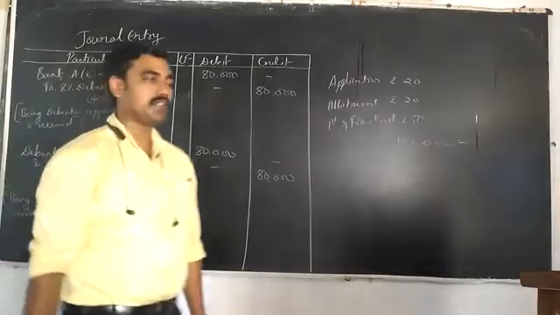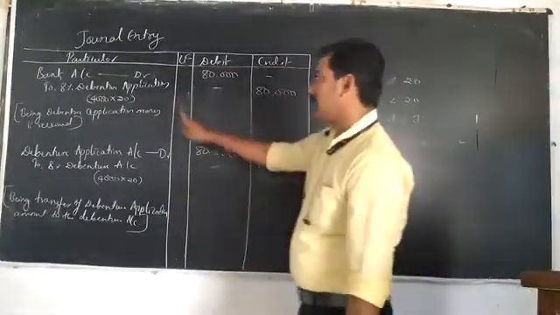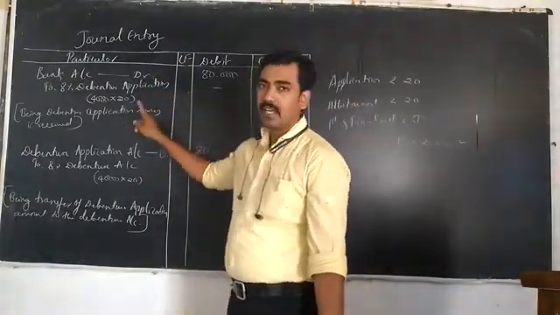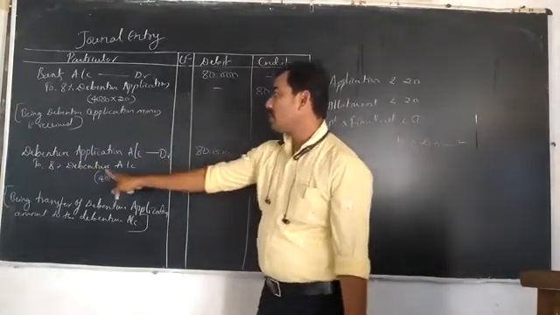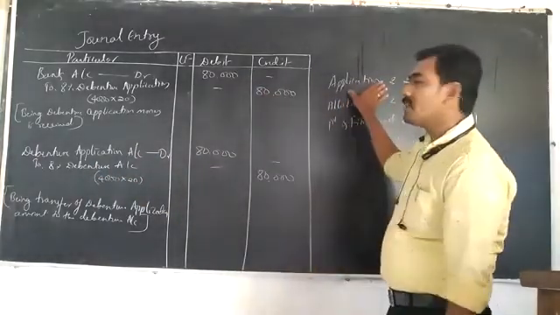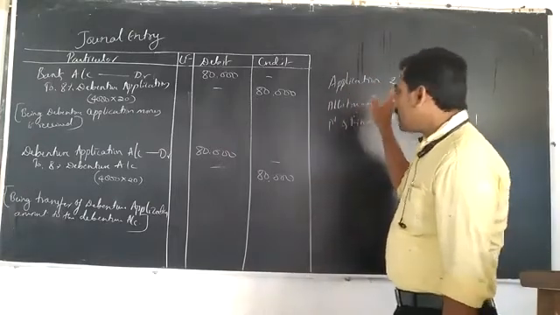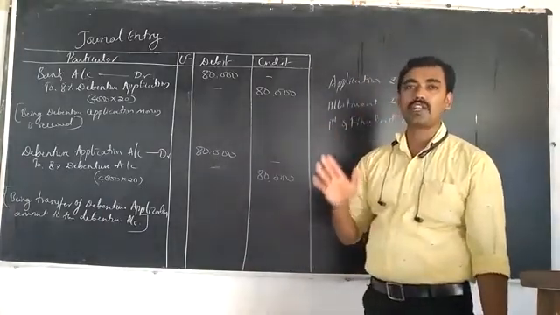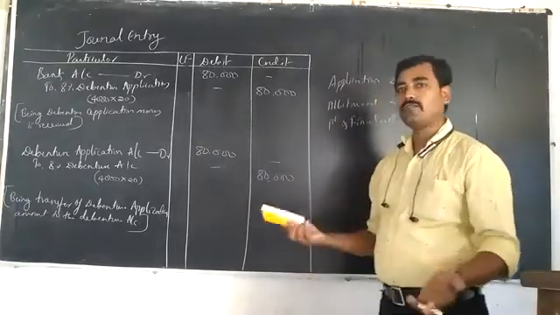Understood? So this is the first entry when the application is given to the debenture holder. So bank account is debited to 8% debenture application account. After that, we will transfer that application amount to the debenture account. So debenture application account debited to 8% debenture account. Understood? That is, the application is given to the debentures. After that, allotment is made. At that time, debenture allotment account is debited, discount on issue of debenture account is debited, to 8% debenture account.